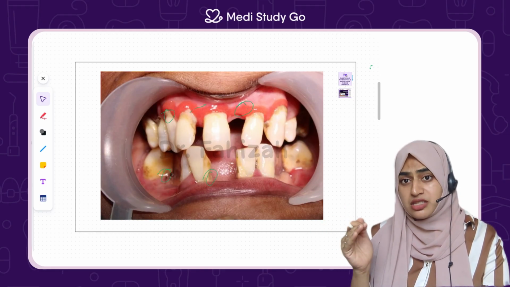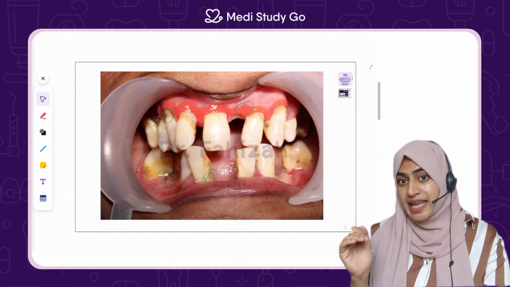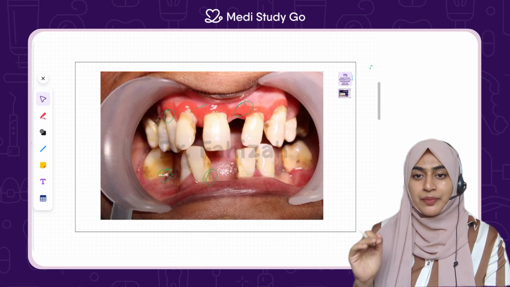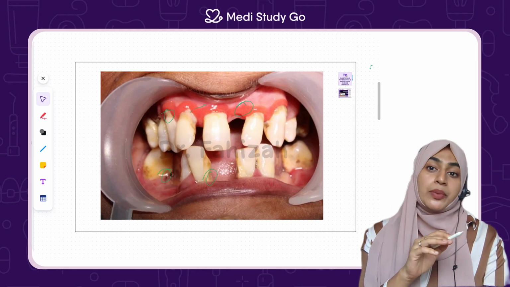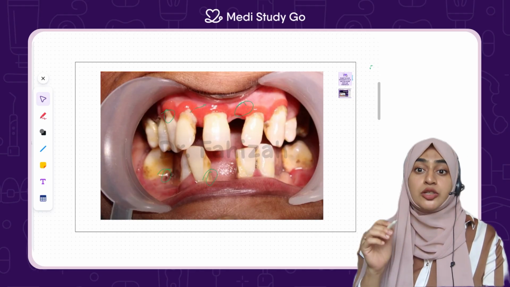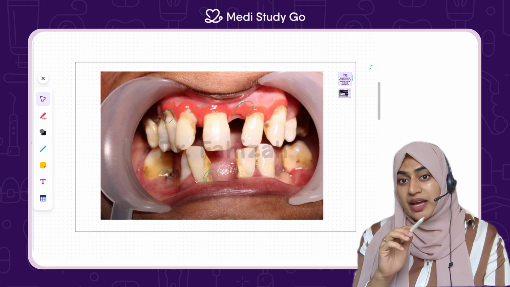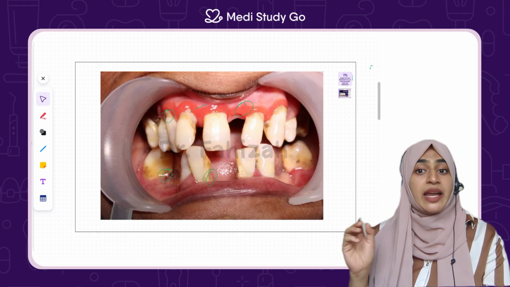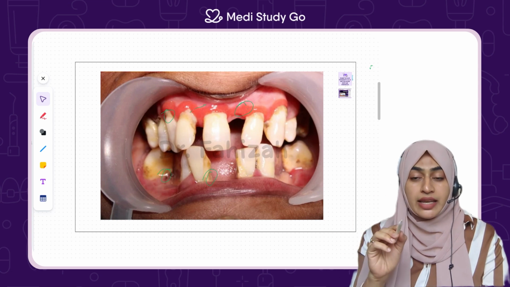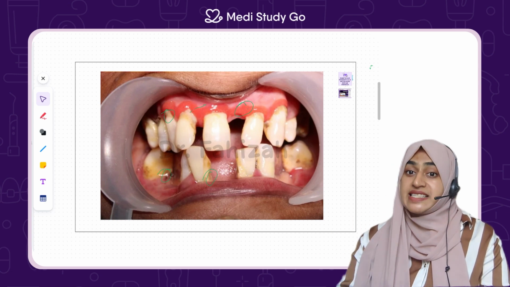Now, after 3 months, she came back. We were scared, wondering with what complaint she had returned. But luckily, she didn't come back with a complaint. She came back to tell us, "Doctor, 3 months back my HbA1c level was 8.5, but after your cleaning, it has come down to 7."